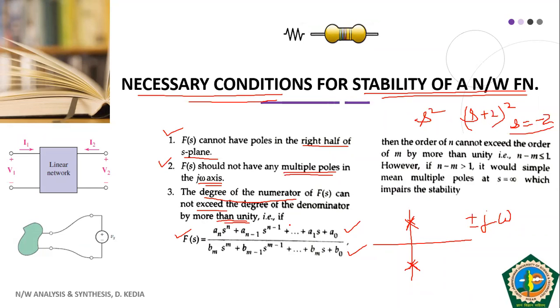This may be confusing for you in the initial instance, but if you regularly read the things, you will be able to accustom yourself to these conditions and understand clearly. So right now, don't worry, you may get confused for the time being, but with repeated reading, you will be able to clarify all the things in your mind. So these are the necessary conditions for stability of a network function.